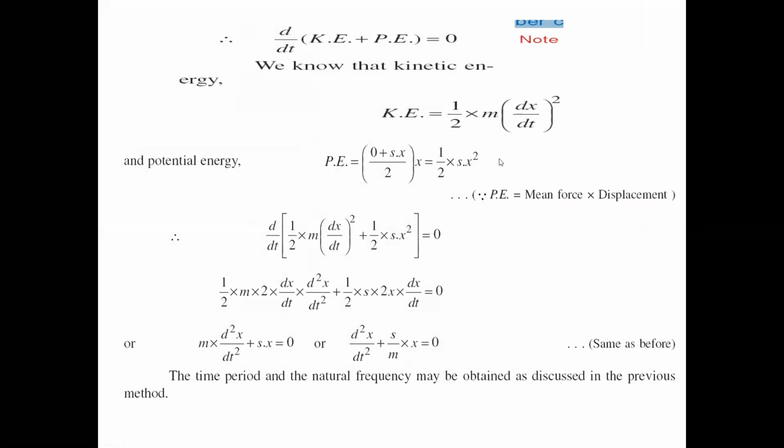Both are substituted in our equation. So d by dt of 1 by 2 into m into dx by dt whole square, plus 1 by 2 into Sx square, equals 0. When we differentiate the terms in our equation, the values are 1 by 2 into m into, this total term seems to be x, and x square means 2x. So 2 into dx by dt